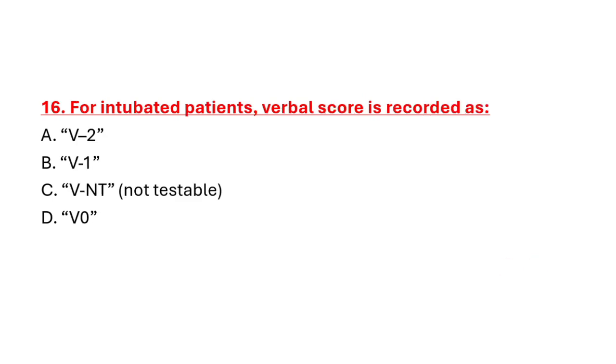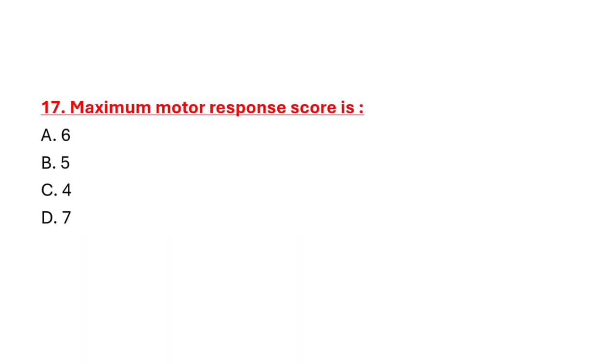Question number 16, for intubated patients, verbal score is recorded as option A 2, option B 1, option C not testable, option D 0. Correct answer is option C, not testable. Question number 17, maximum motor response score is option A 6, option B 5, option C 4, option D 7. Correct answer is option A. Maximum motor response score is 6.